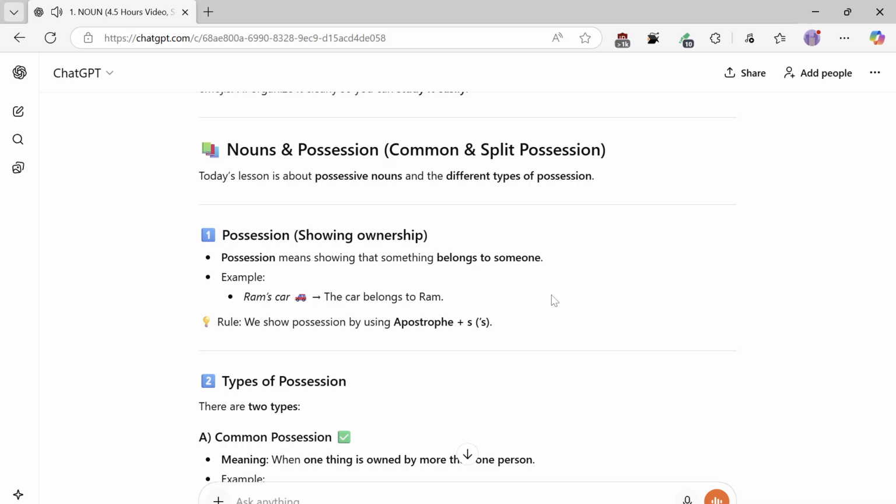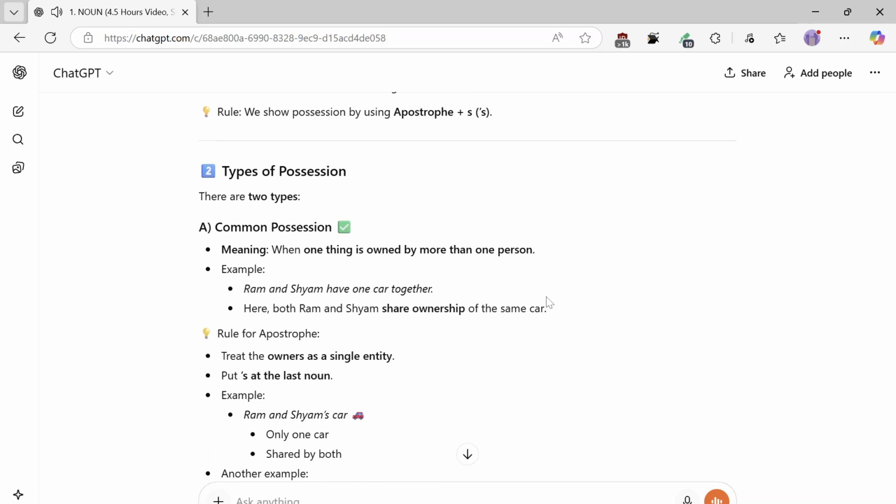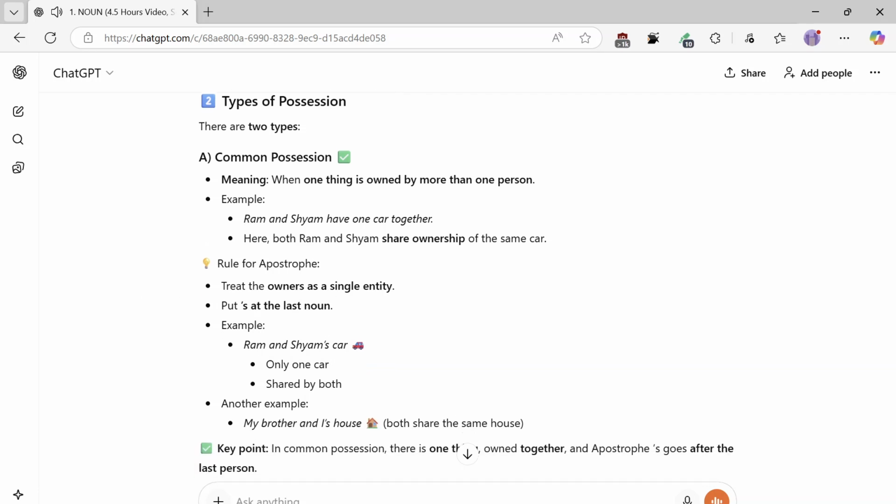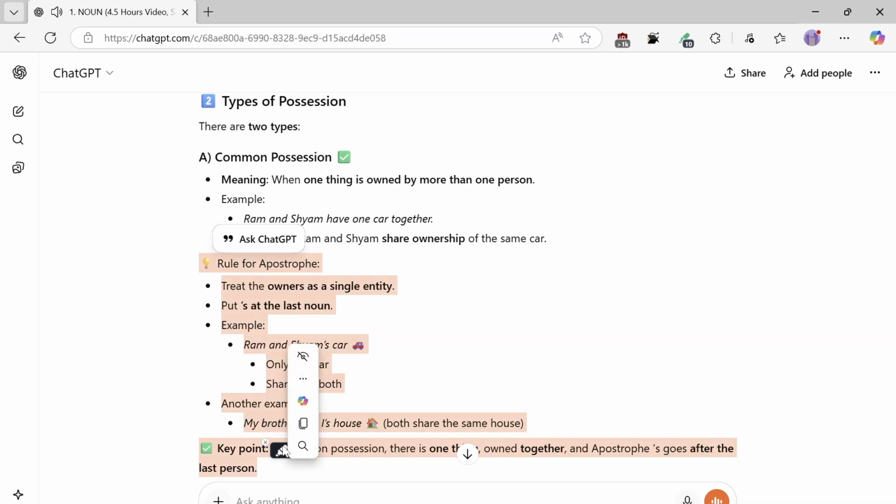Types of possession. There are 2 types. A, common possession, meaning when one thing is owned by more than one person. Example, Ram and Shyam have one car together. Here, both Ram and Shyam share ownership of the same car. Rule for apostrophe: treat the owners as a single entity and put 's at the last noun. Example, Ram and Shyam's car, only one car, shared by both. Another example, my brother and I's house, both share the same house. Key point: in common possession, there is one thing owned together, and the apostrophe goes after the last person.